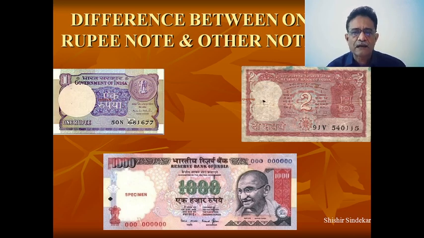If you go through them, you will find the 1 rupee note is signed by the finance secretary of the government of India, and on top of the 1 rupee note what is written? The government of India. While on notes from denomination 2 rupees onwards, you will find Reserve Bank of India written on top of the currency note. And below that, what is said? I promise to pay the sum of rupees so and so.